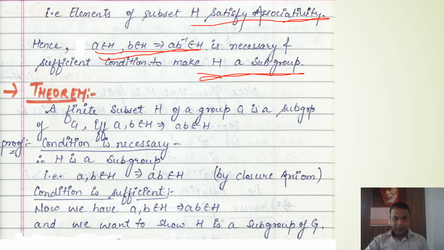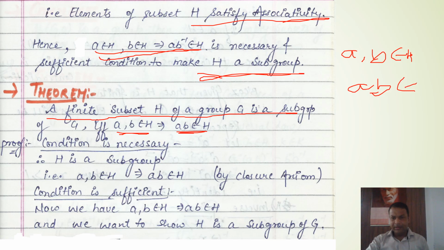Now there is one more theorem. A finite subset H of a group G is a subgroup if AB belongs to H, where A comma B belong to H. Now we are limiting our constraints here. There is only one constraint: AB belongs to H where A comma B belong to H. It means we are taking only a single property, the closure property, and we will prove that this is a subgroup.